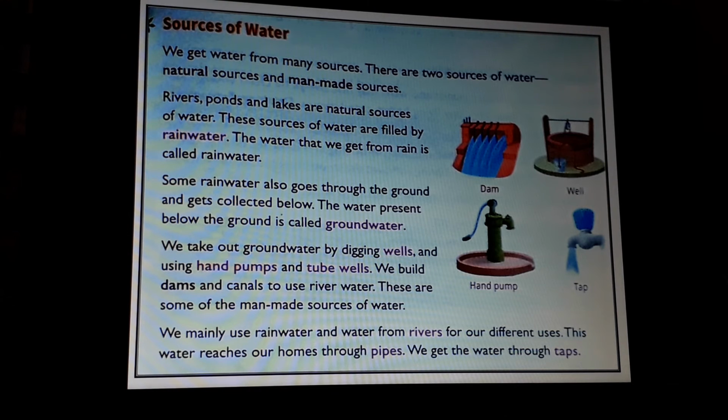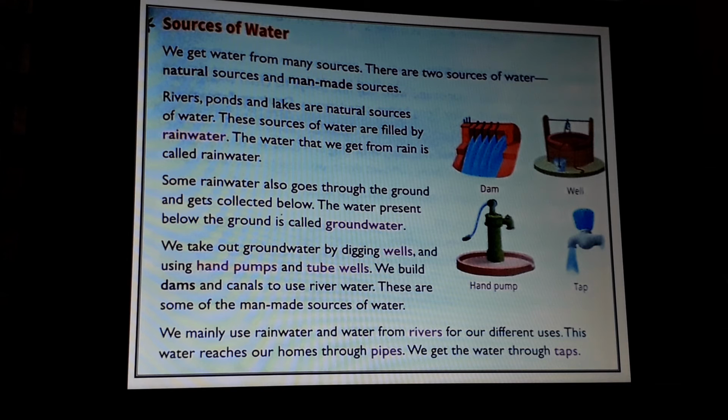Okay. We build dams and canals to use river water. So dams and canals are built to use river water. These are some of the man-made sources of water. Alright, so these are the man-made sources of water. They are made by man.